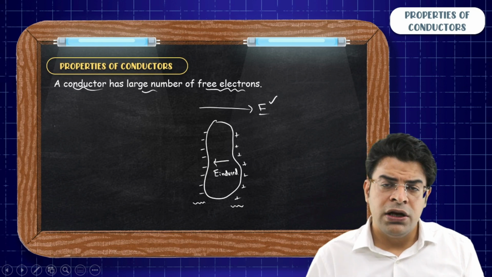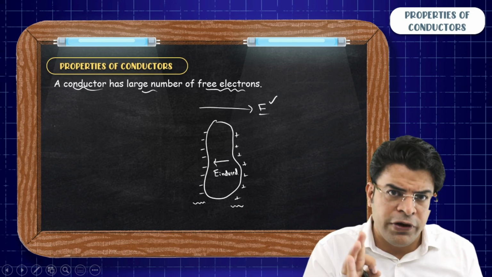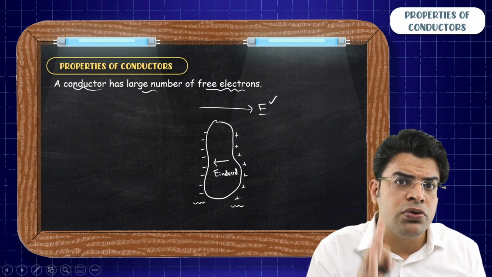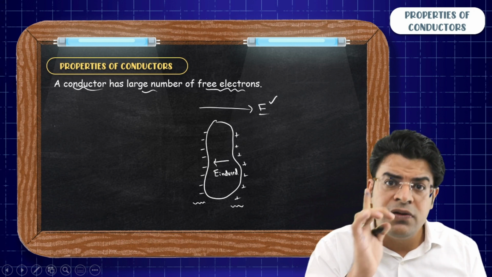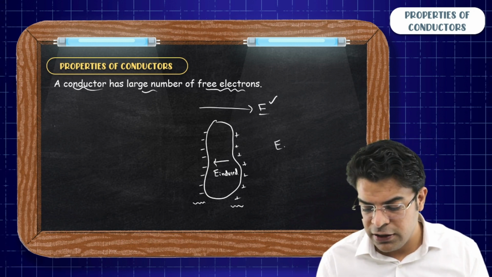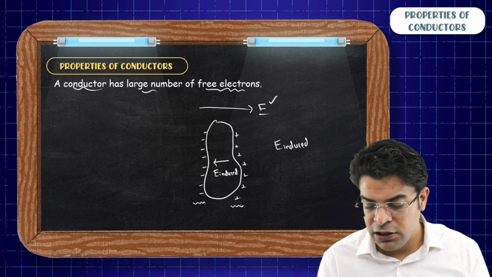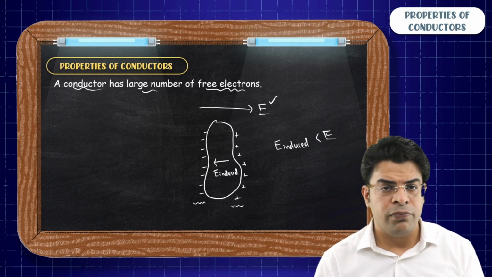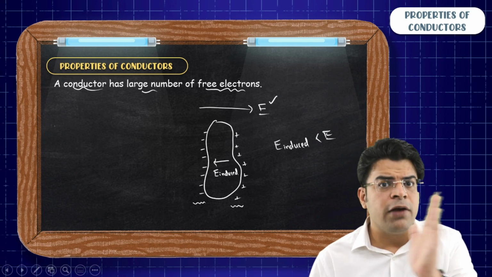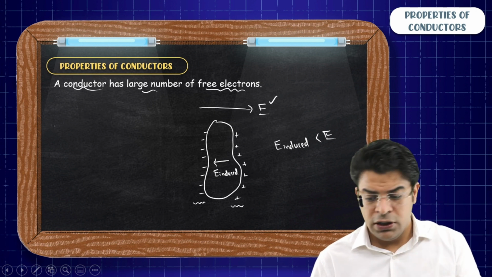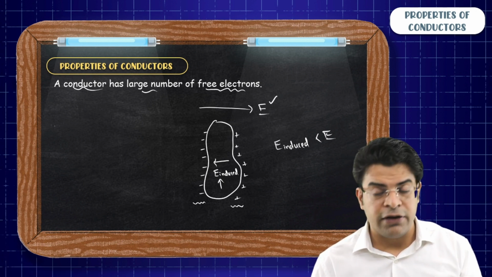Now the electrons will keep on moving in the direction opposite to the external electric field till the time induced electric field is weaker than the external electric field. But as more and more electrons move, the strength of induced electric field increases.